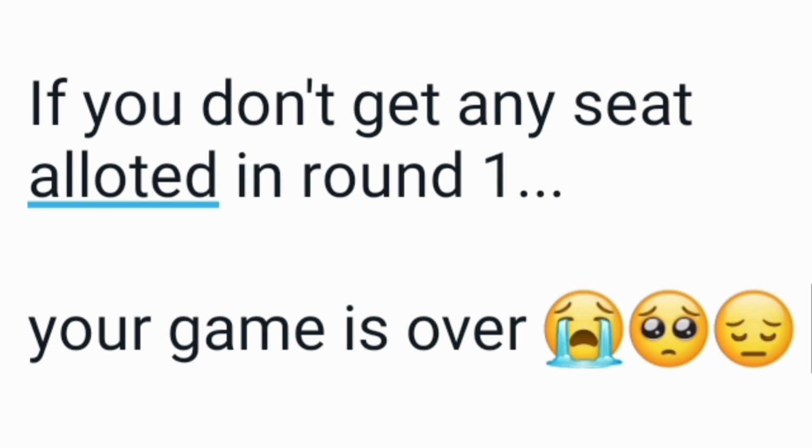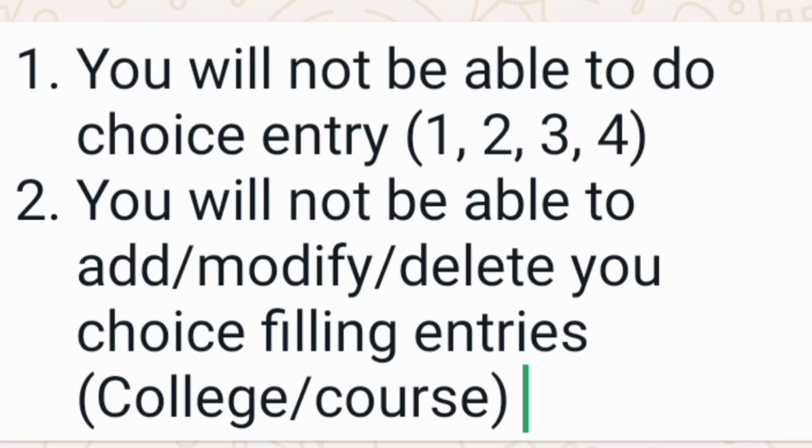So as you understood clearly, your game is over and you will be in a very tough situation. And why I am saying this, please understand it clearly. Those students who don't get any seat allotted to them in round one will not be able to do choice entry 1, 2, 3, 4. That means they will not be able to do choice 1 because they have not got any seat. So they cannot accept and freeze.